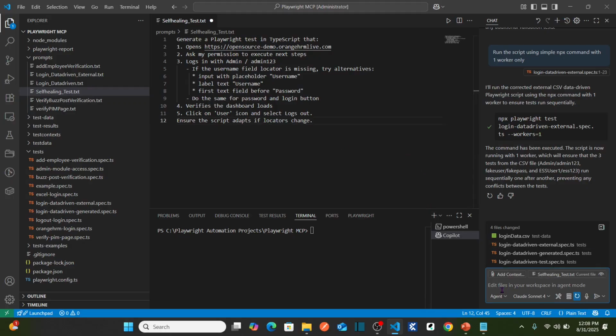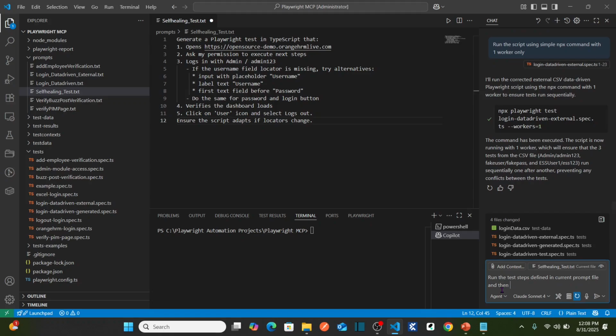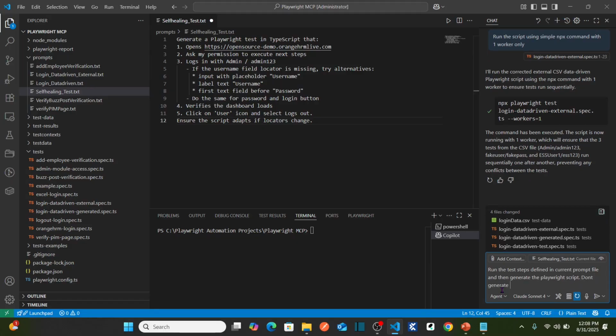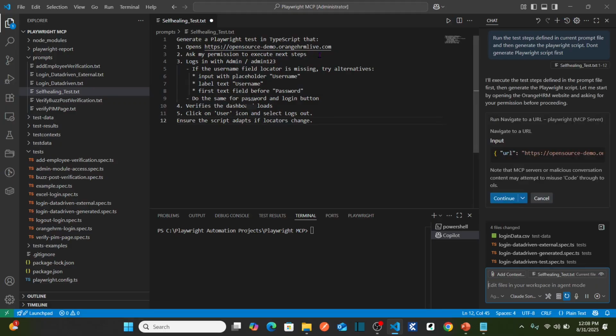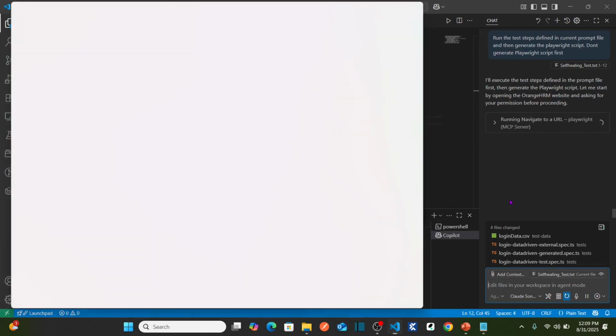So now what I am going to say: run the test steps defined in the current prompt file, and then generate the Playwright script. Don't generate the Playwright script first. I'm just emphasizing it. Hit enter. Here I have mentioned to ask my permission to execute next steps after opening the browser or after opening the URL. Let's hit continue.